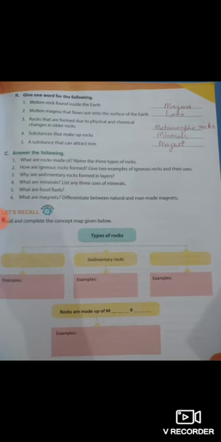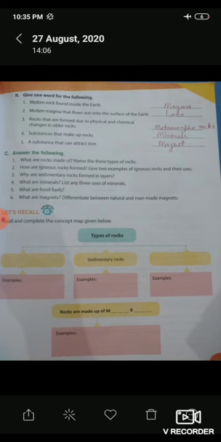And 4. Substances that make up rocks. Which substance makes up rocks? As we know that the minerals make up rocks. And 5th, a substance that can attract iron. Which substance can attract iron? As we know that the magnet can attract iron. So now repeat again. The answer of first question is magma, and the answer of second question is lava, and the answer of third question is metamorphic rocks, and answer of fourth question is mineral, and answer of fifth question is magnet.